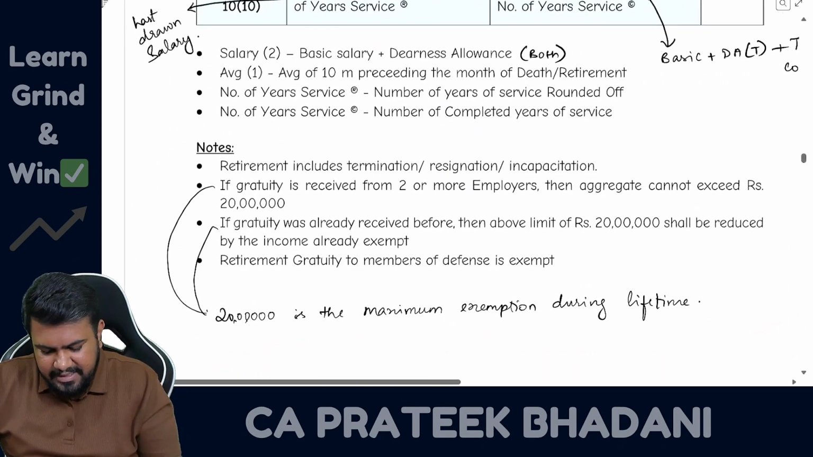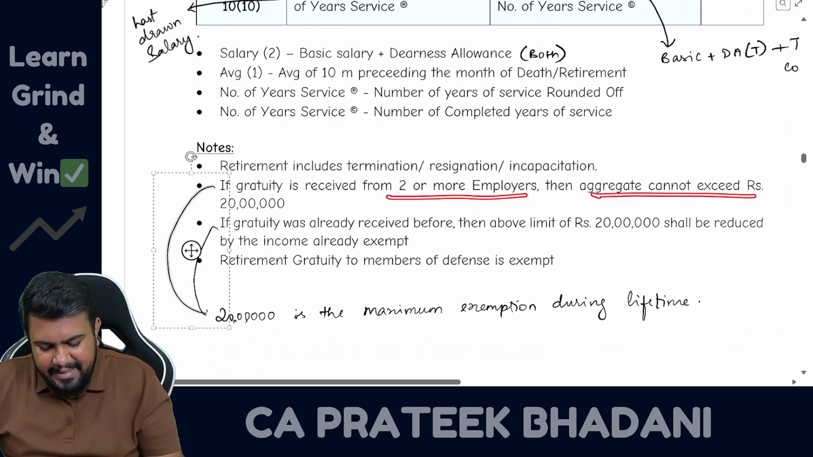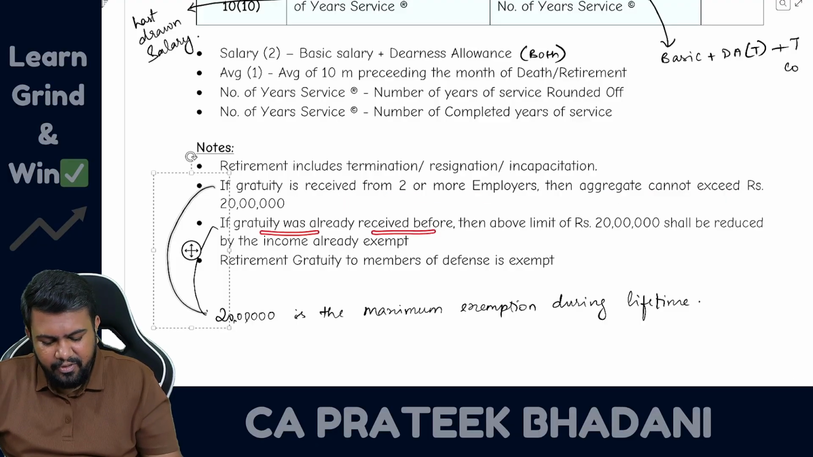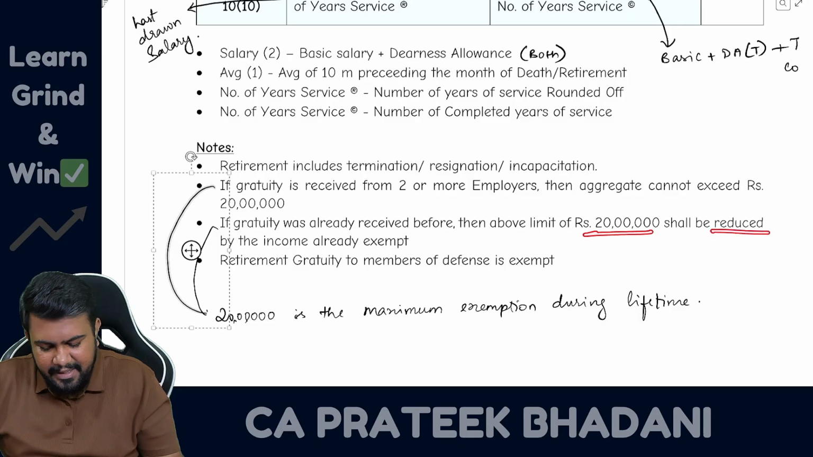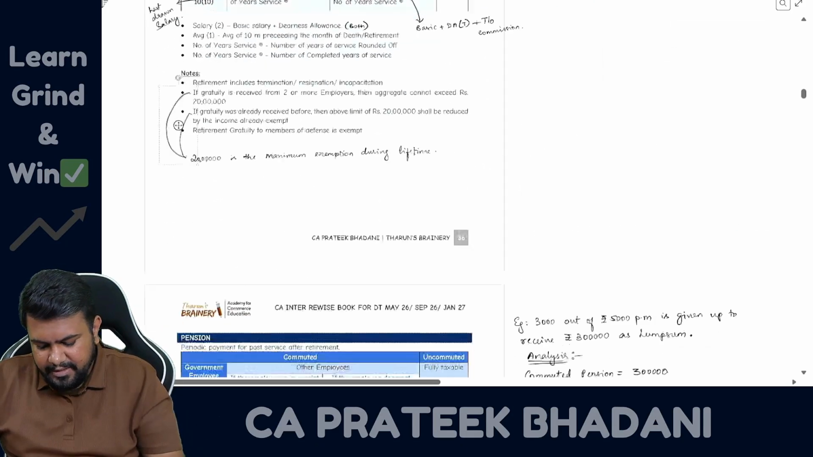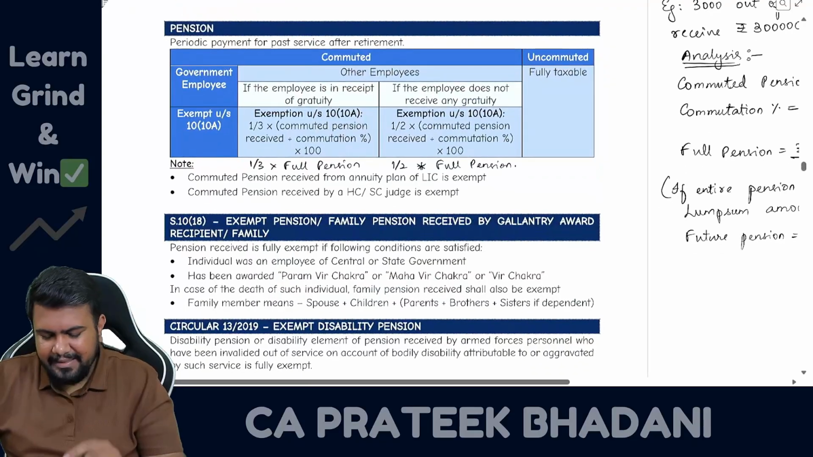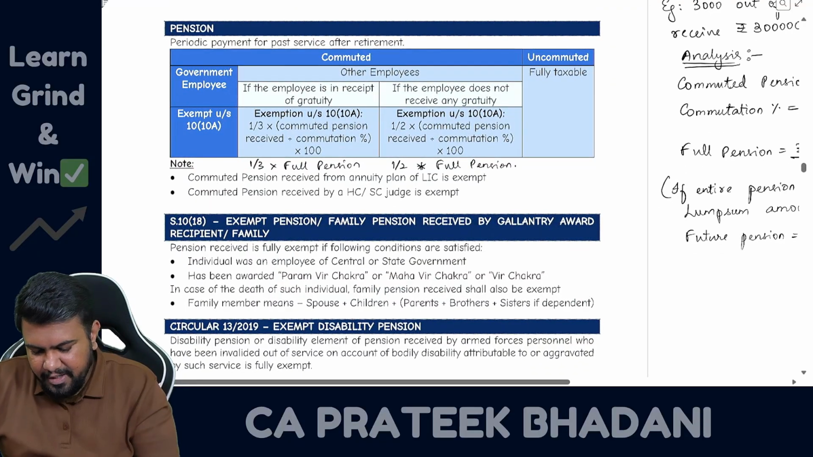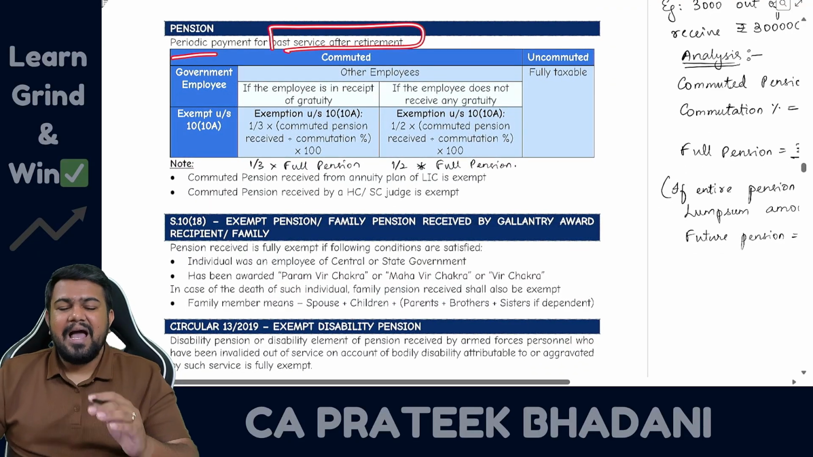So if gratuity is received from 2 or more employers, then aggregate cannot be more than 20 lakhs. And if gratuity was already received before, then limit of 20 lakhs shall be reduced by the income that has already been exempt. Now let us talk about the next part, that is pension. Pension is the periodic payment received for the past services after retirement.